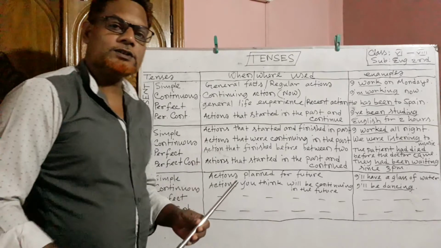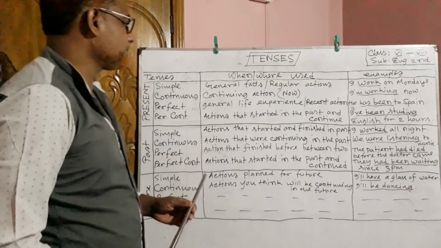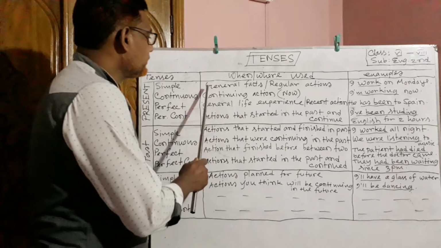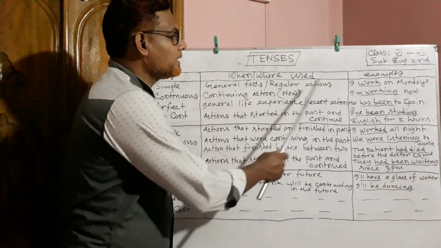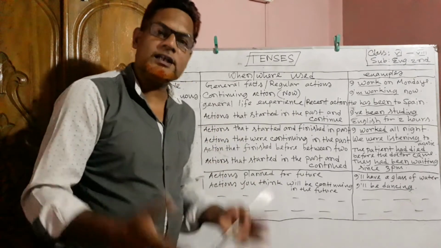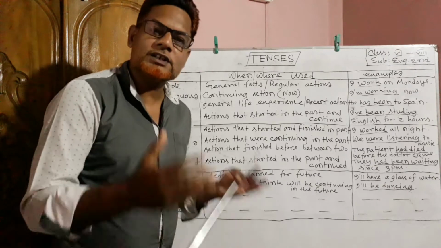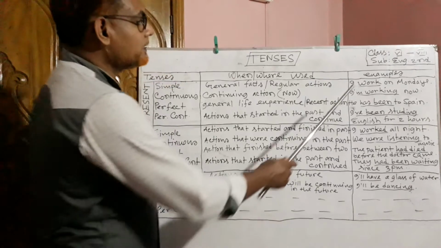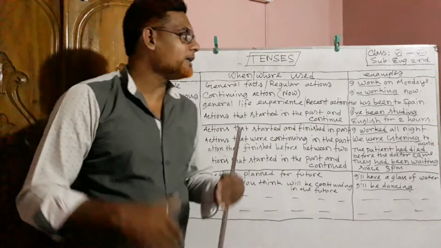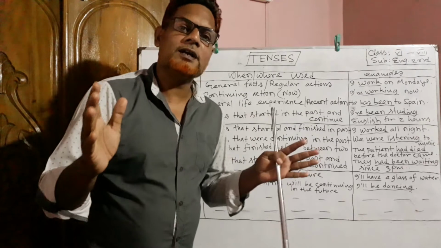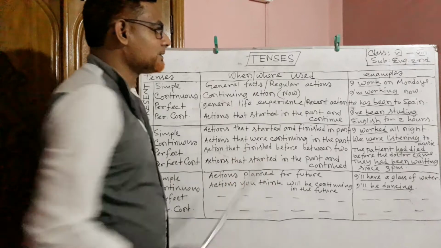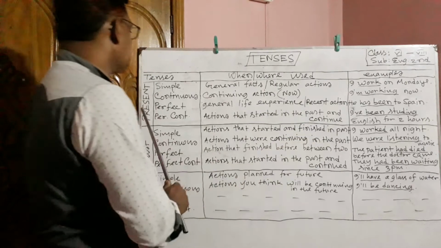Look, first of all, I am going to discuss present simple. Where can you use the structure of present simple tense? For general facts and regular actions. If we want to express general facts or regular actions, we can use the structure of present simple. Look at the example. I work on Mondays. That means I work every Monday. That's why it is a regular fact, regular actions. That's why this is present simple.